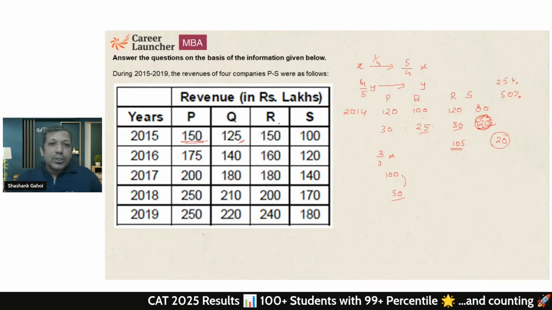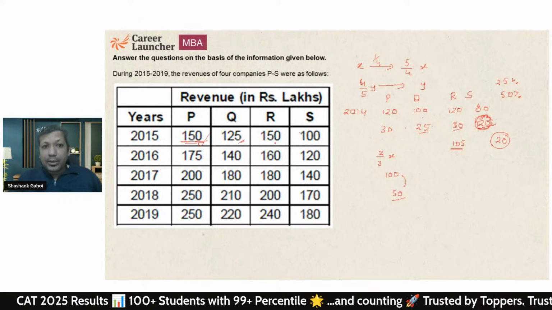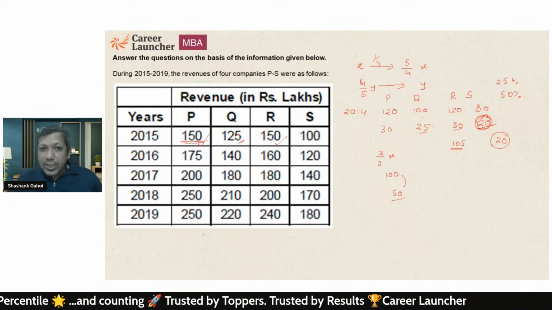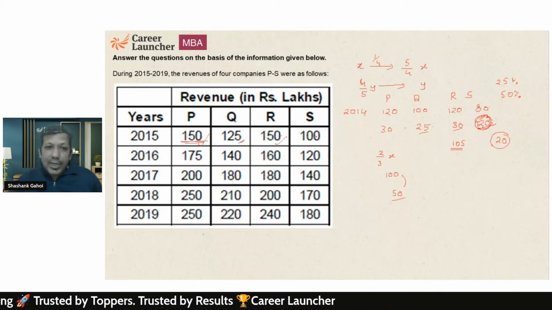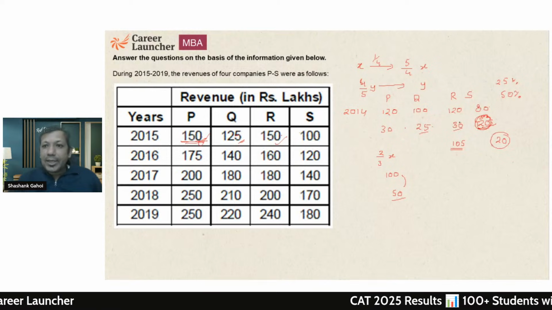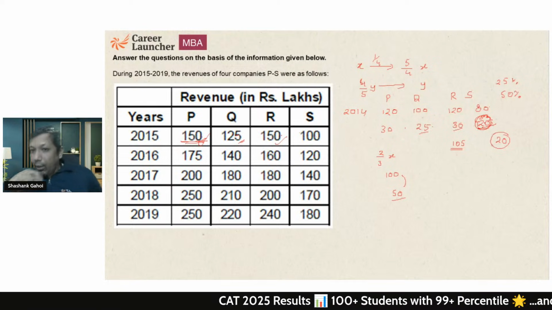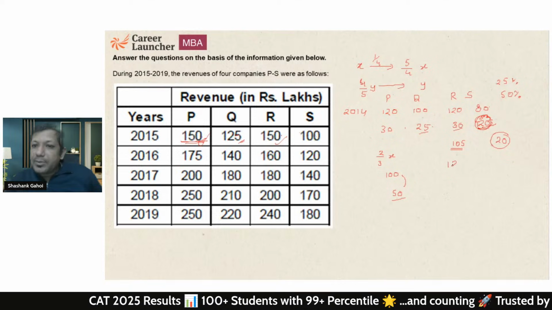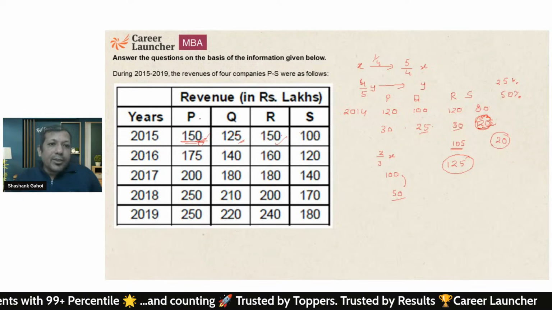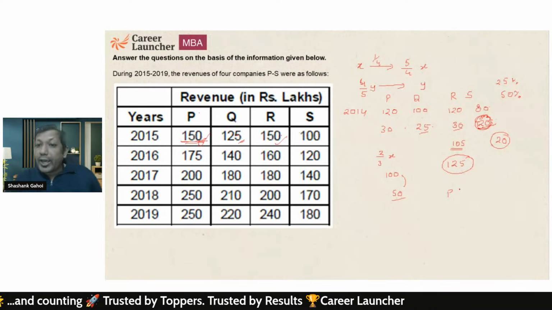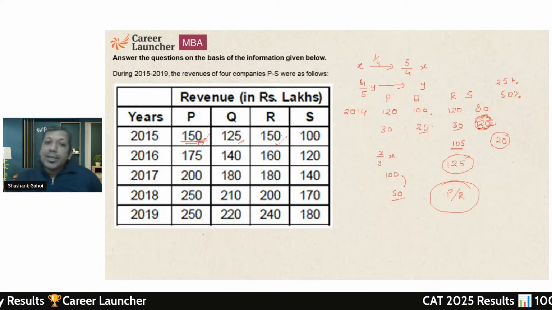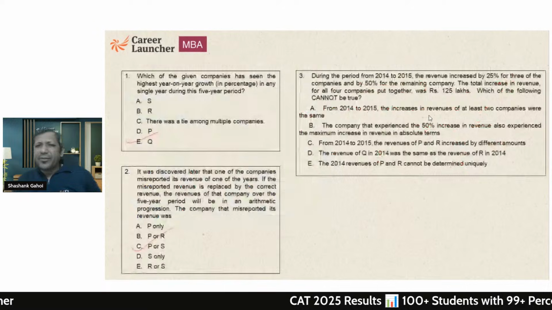That works. So if I can do that for P, I can do that for Q as well. So in 2014, revenue of P is 100, revenue of Q is 100, revenue of R is 120, revenue of S is 80. Here I can see an increment of 50, here an increment of 25, here an increment of 30, here an increment of 20, and the overall increase becomes 125. And that works. So I can do it either for P or for R. So either of the companies can have a 50% increase, and the remaining companies can have an increment of 25, and it still works.